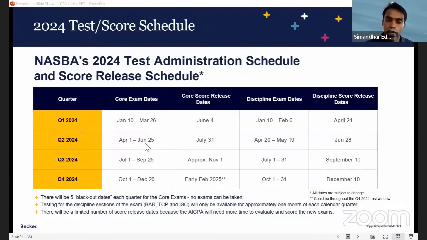So my study strategy plan, if I want to recommend to you, is that in January you should write FAR. Along with FAR, one discipline is mandatory, right? So FAR and one discipline could be TCP or ISC. Or people who have started audit and want to write audit this year can still write audit this year, and write FAR in February and then the discipline. So it's your choice how you want to go, because the best thing is FAR and Reg have become very easy. That is the best thing that could have happened in your CPA exam.